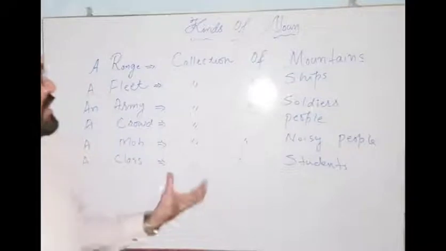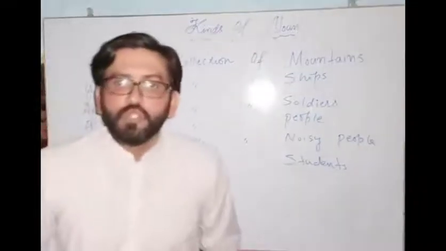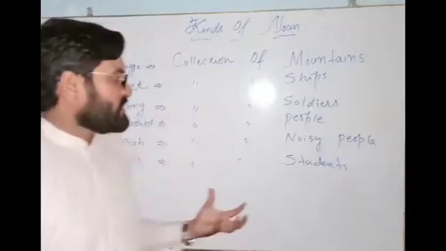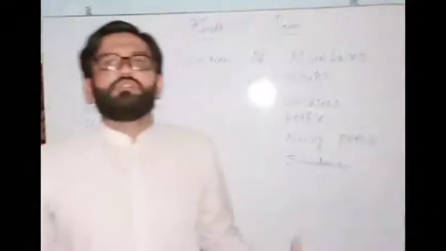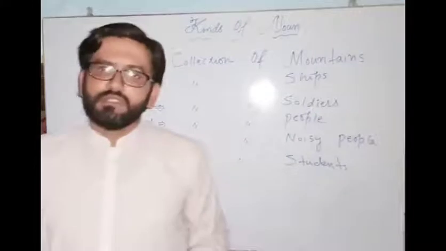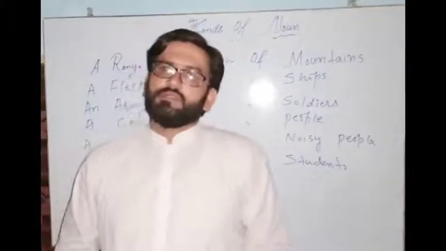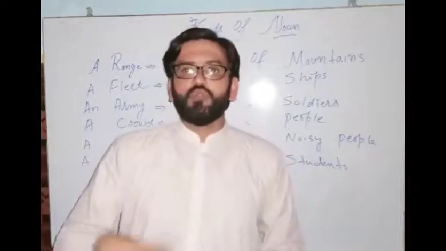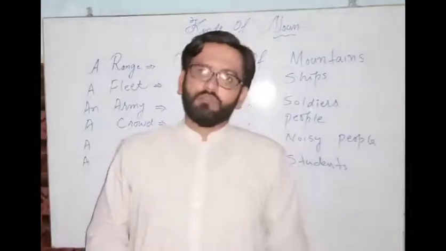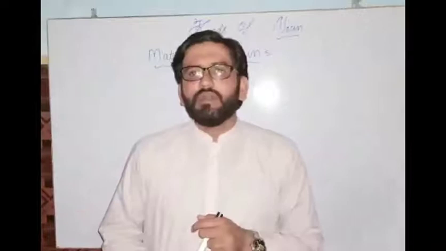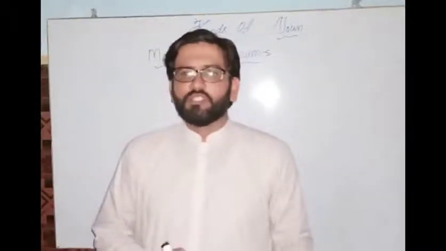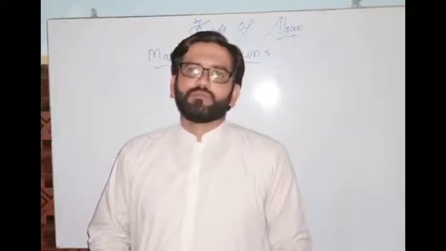If you see a number of noisy people, you would say a mob, right? If you see a number of students, you would say this is a class. Hope you must have understood collective nouns. And now we will proceed to another kind of noun. Let's get started. Okay, now we will learn material nouns.